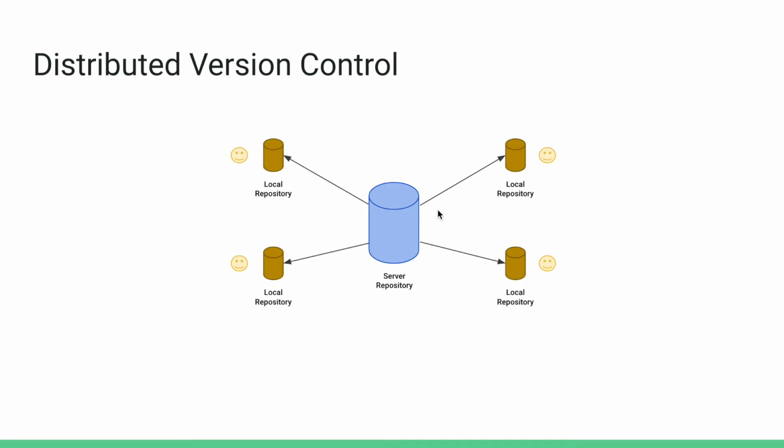After pushing the changes to the server repository, other people can pull from the server, and they will get the updated code from other developers. So this is the benefit of using distributed version control, that whenever the server goes down, the work doesn't get hindered, and everyone can work on their own local repository.